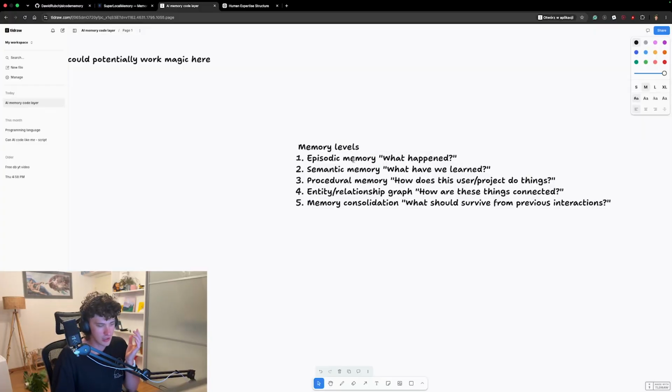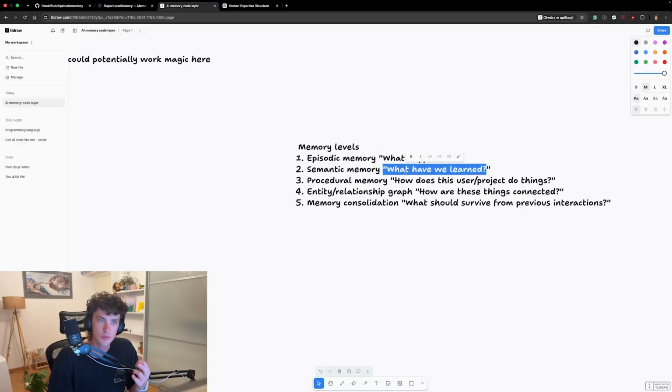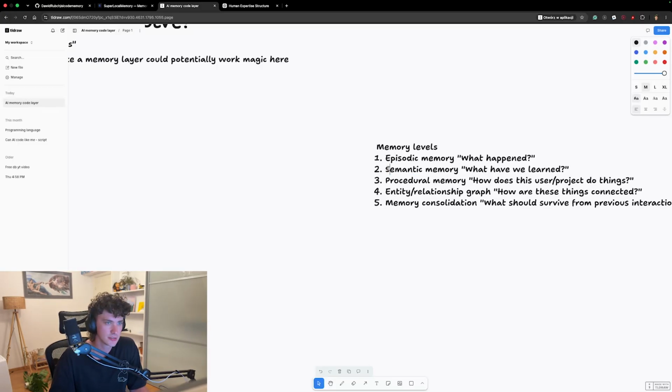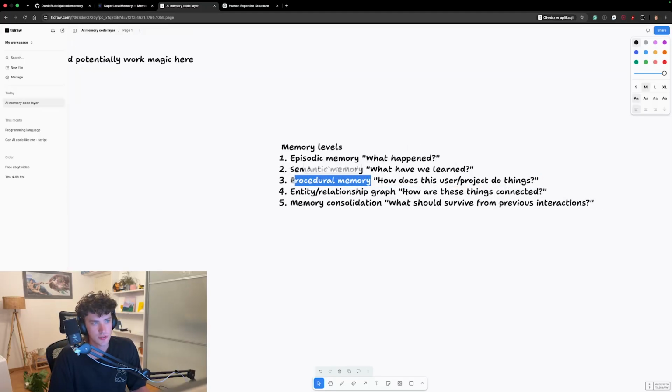You cannot recall everything that happened. For example, today, I know I ate breakfast, I went running, I was playing some music, whatever. But I know what I learned, which means the most important stuff, for example, things that happen at my job, like a new caching module that I've learned at my job, which would be semantic memory.